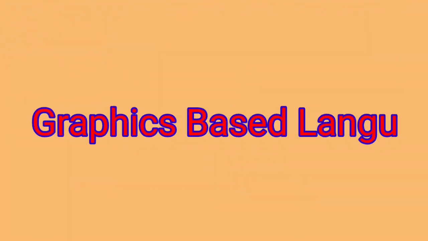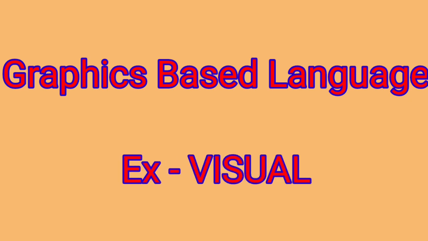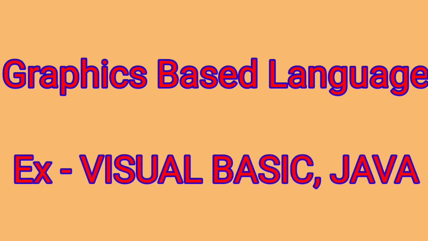Next, come to the graphics based language. These types of language use graphics codes in addition to character codes for designing the program. Graphics codes are user friendly codes, and nowadays we are using graphics based languages. Examples are Visual Basic, Java, C, C++, .NET, etc. These are the graphics based languages.